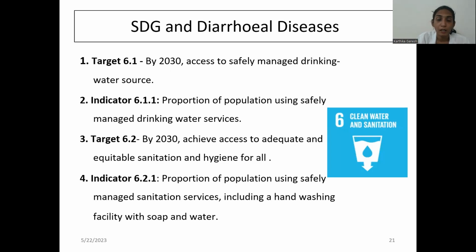Not only that, target 6.1: by 2030, access to safe managed drinking water sources. Indicator 6.1.1: proportion of the population using safely managed drinking water services. Target 6.2: by 2030, achieve access to adequate and equitable sanitation and hygiene for all. And indicator 6.2.1: proportion of the population using safely managed sanitation services, including a hand washing facility with soap and water.